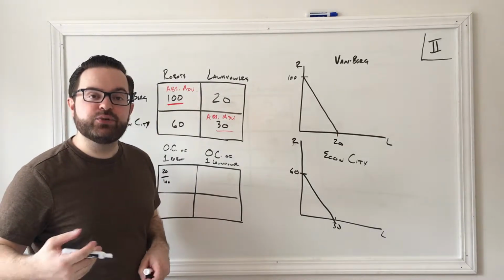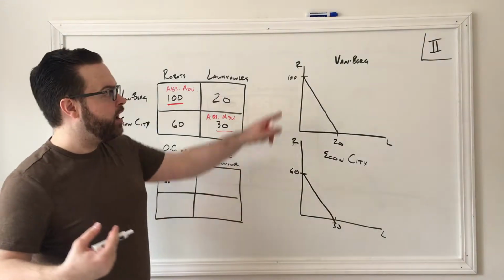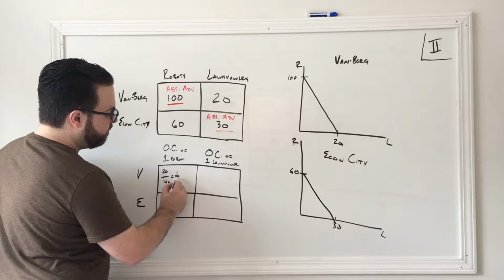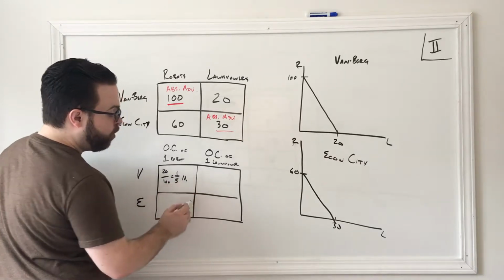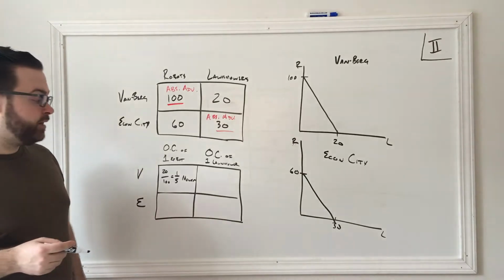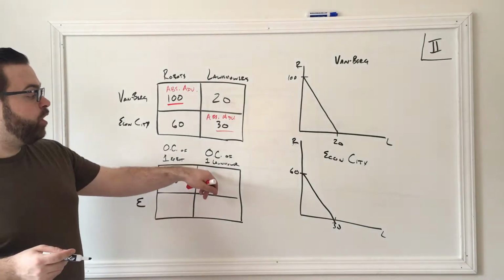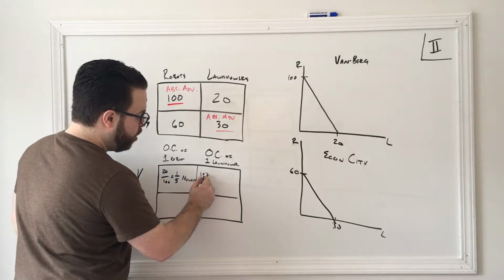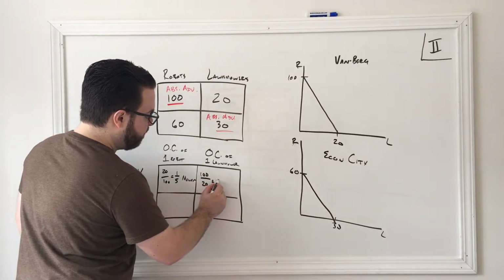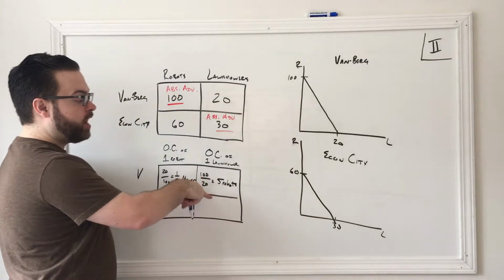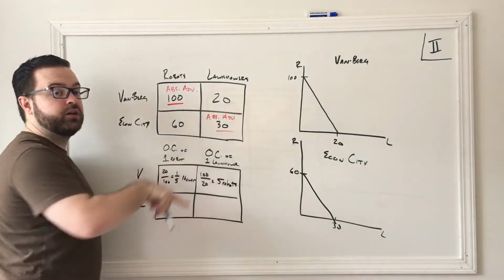The way to quickly do this is to divide the endpoints of the graph. 20 over 100 simplifies down to 1/5 of a mower for every robot they want to make. What about for making lawnmowers? Well, then it's the inverse. In this case, it's 100 over 20, or 5 robots are given up if Vanburg wants to make one lawnmower.